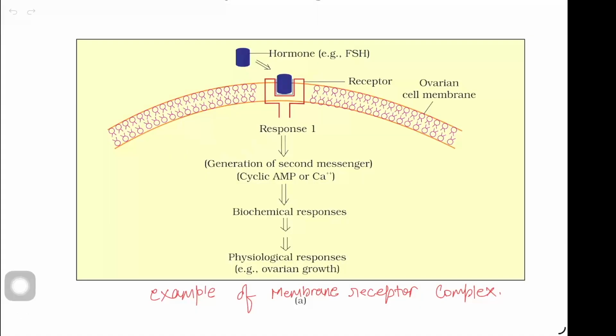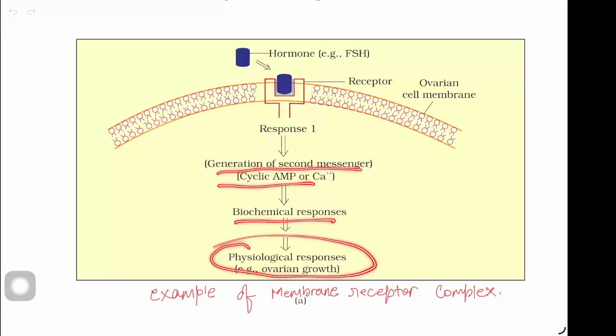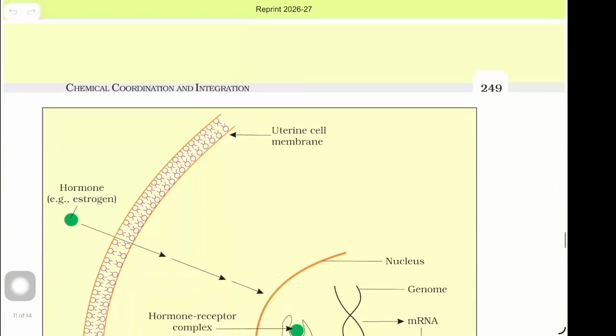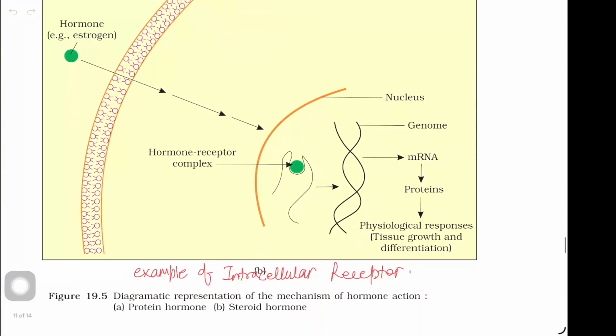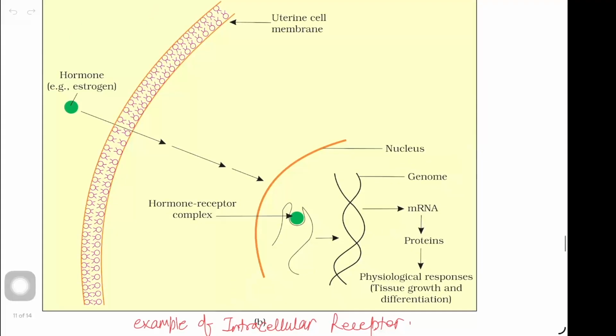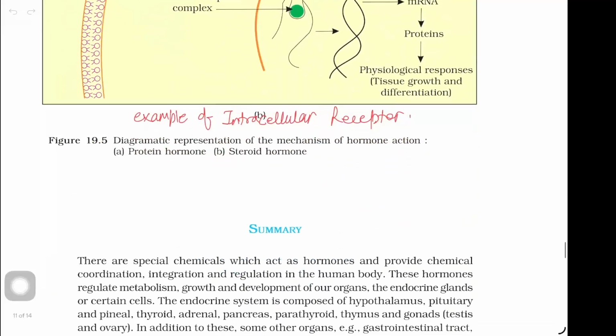Here, hormone is binding to the receptor which is present on the membrane and producing response through generation of second messengers, biochemical response, physiological responses, that is ovarian growth. In the second diagram, that is 19.5b, example of intracellular receptor is shown. That is, the hormone is estrogen which is going inside and interacting with nuclear receptors.